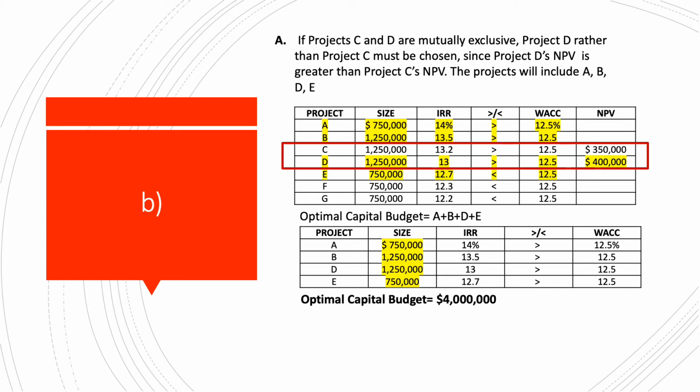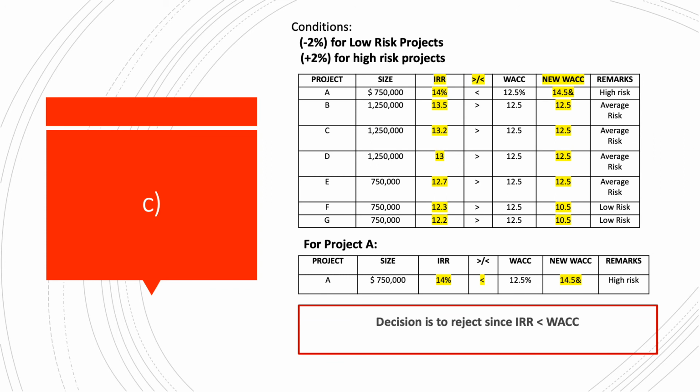And to solve for the optimal capital budget, we just have to add the sizes of A, B, D, and E, and we will get $4 million. And for letter C, ang condition niya is if it's a low risk project, we have to deduct 2%, and for high risk projects, we have to add 2% on the WACC. So the WACC is at 12.5%. As shown in the table, nilagay ko yung new WACC niya. And for project A, the decision is to reject since IRR is less than WACC. So makikita natin sa table na 14% yung IRR and ang WACC niya is 14.5%.